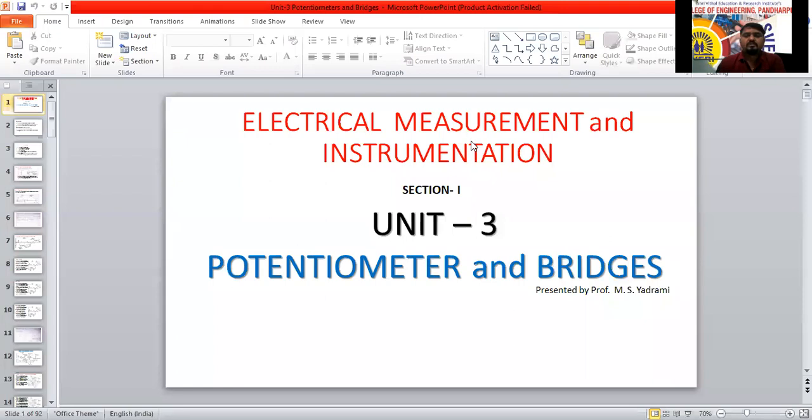So in the previous class, we have already completed the third and second unit, that is called analog instruments. We have completed. So I'll ask one question about that, all of you. If you have completed the task, please raise your hand.